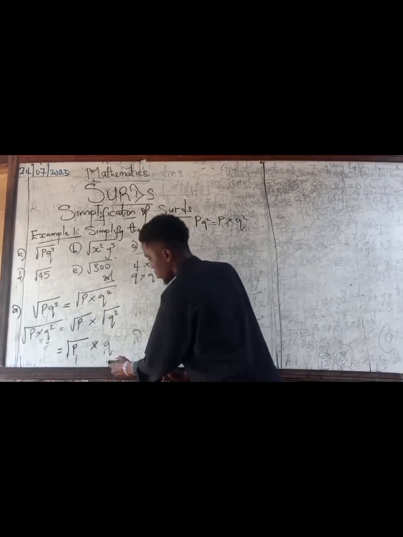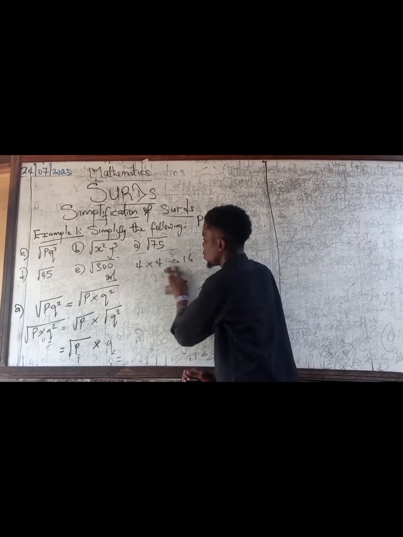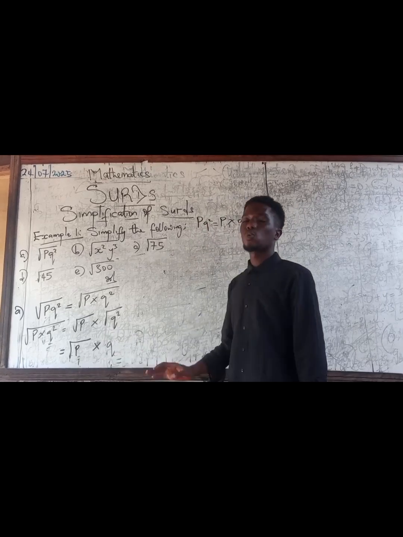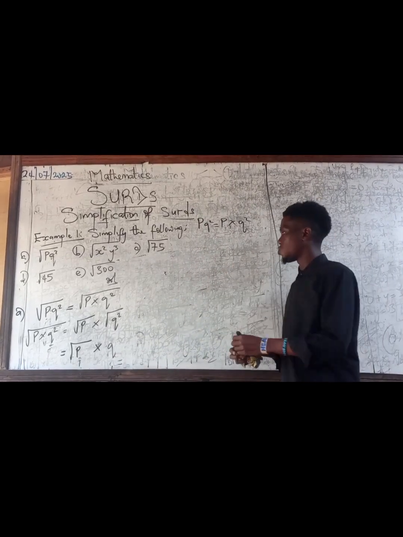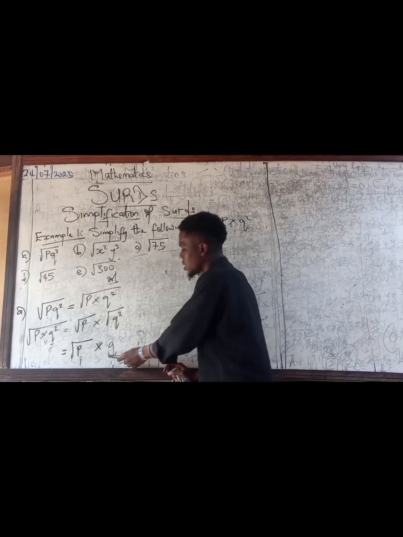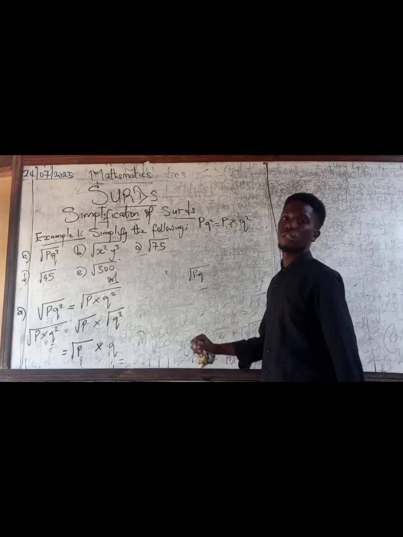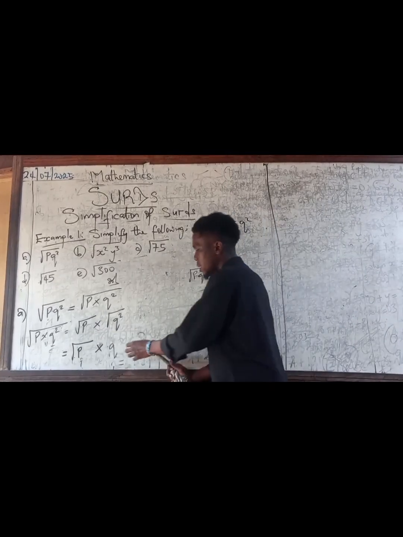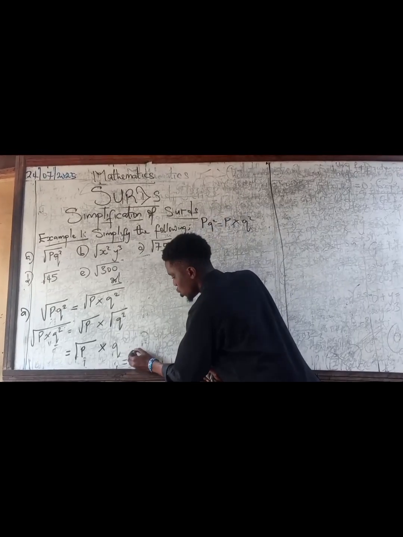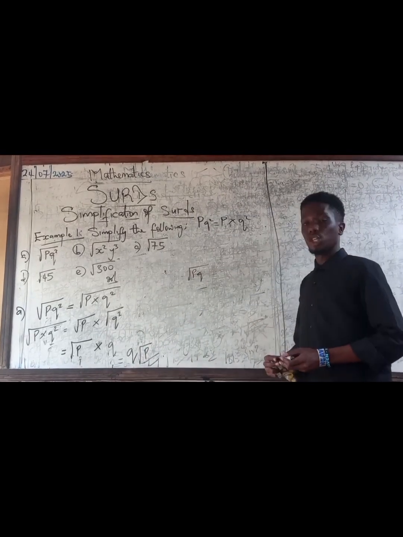Now, once we are done with this, multiply them together. Square root of p times q. Whenever you want to do this, square root of p times q is not square root pq. It's wrong. The reason for this is because this q doesn't have a square root. So it is wrong for you to say square root p times q is square root pq. Instead, this comes over to this side and becomes the coefficient of this side. So what you will have is q square root of p.